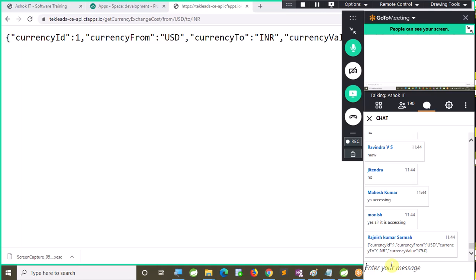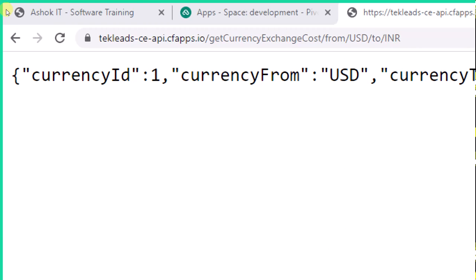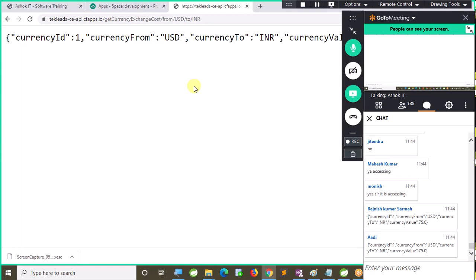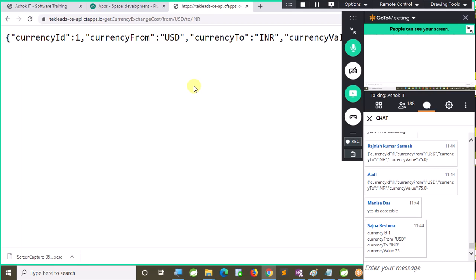Now, whatever URL that you are accessing, that project was also developed using Spring Boot with REST API. My previous Facebook group name was Tech Leads, and I changed it to Ashok IT now. So I deployed this with this name. This is the URL which is running in the PCF. This application will not contain any UI because it is just a REST API.